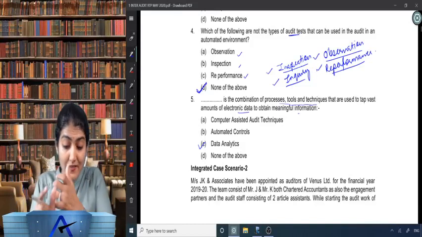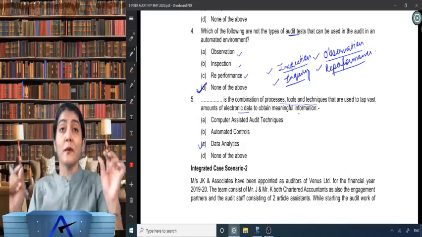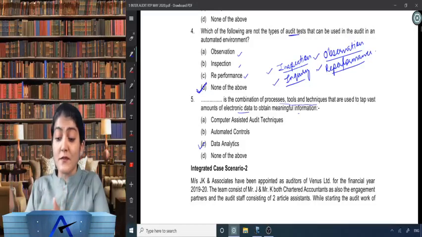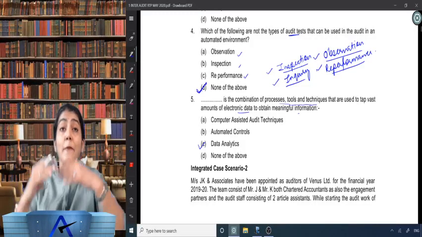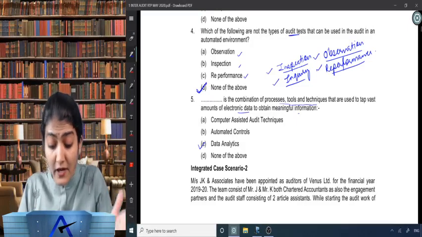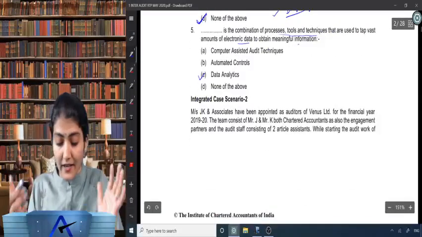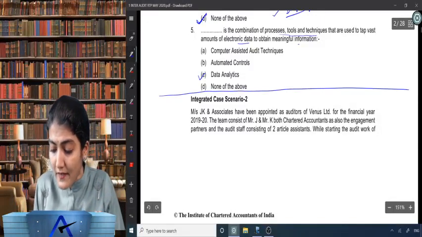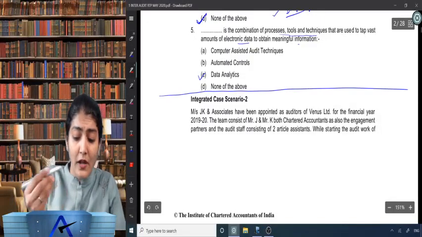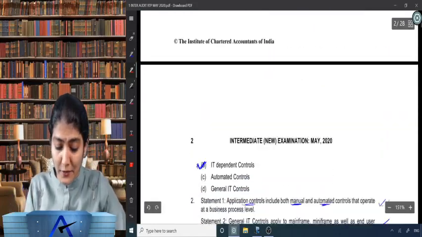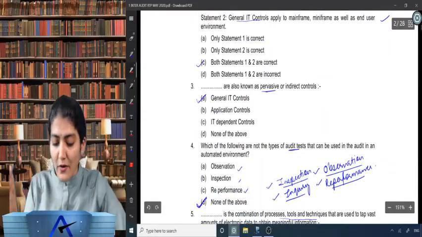So here what is the term for that particular definition over there? Data analytics. It is the combination of processes, tools and techniques that are used to tap vast amount of electronic data to obtain meaningful information. So that's data analytics. Wonderful. So that completes our integrated case scenario 1. Not actually having much relevance to the scenario, but yes, then there we have the questions over there.